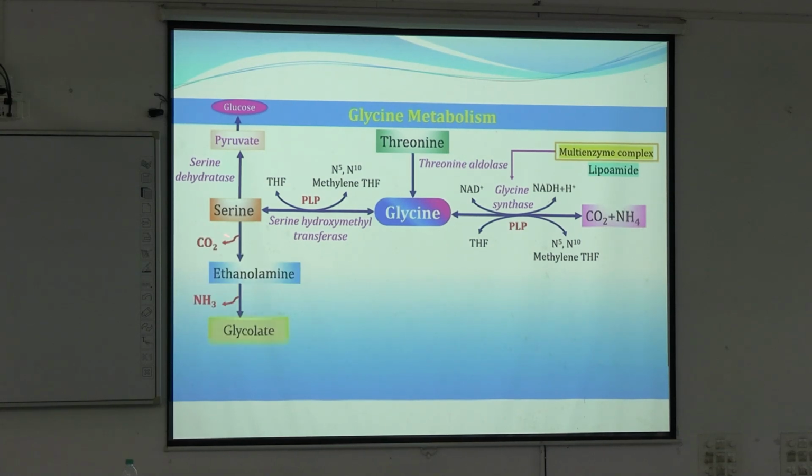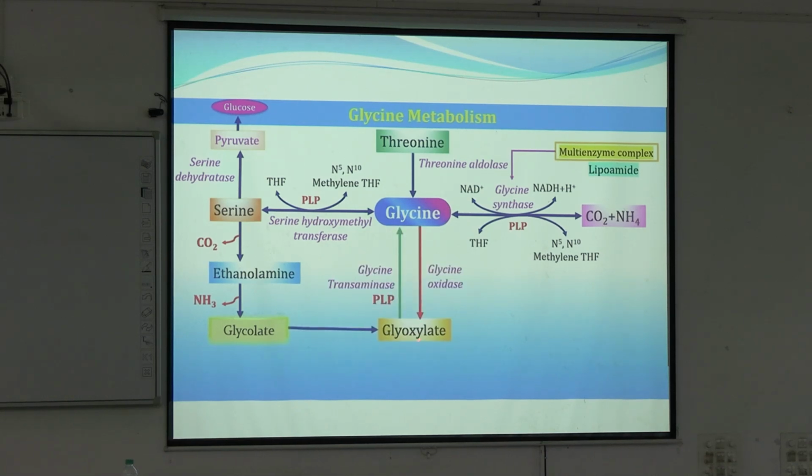From serine, decarboxylation, removal of carbon dioxide, will give rise to ethanolamine, and this ethanolamine in further reaction will give rise to choline, the neurotransmitter. Glycolate is also another substance from which we will get glyoxylate.